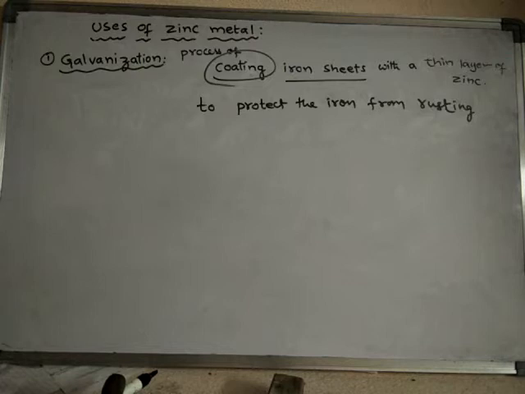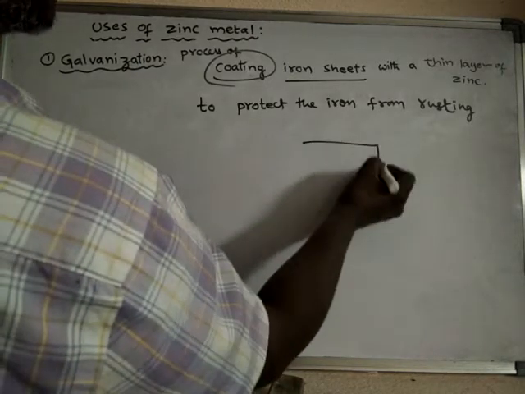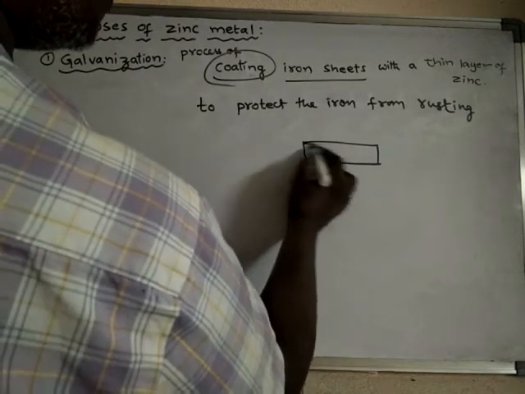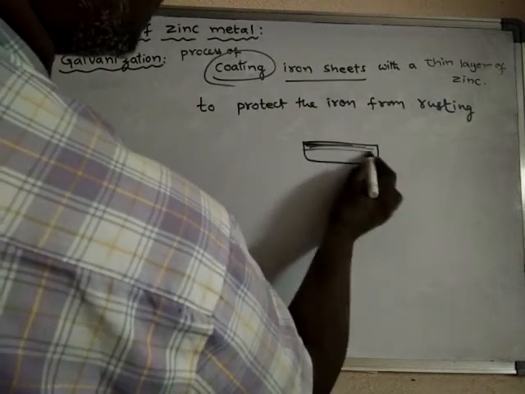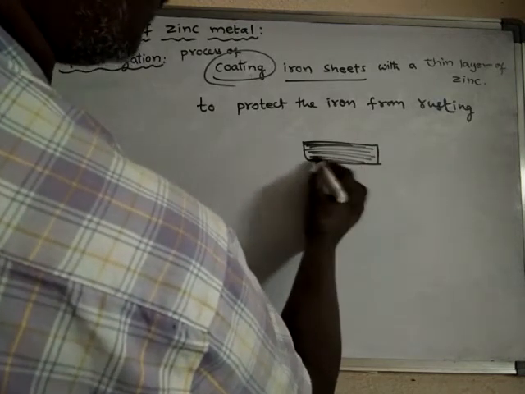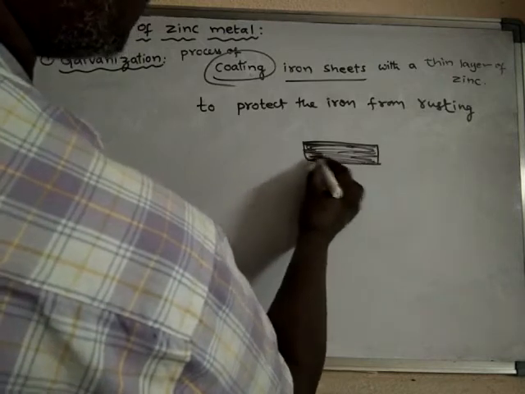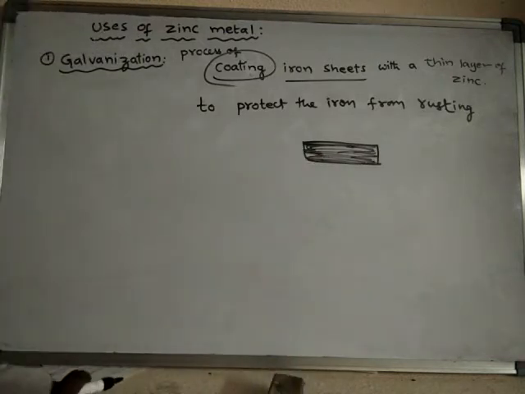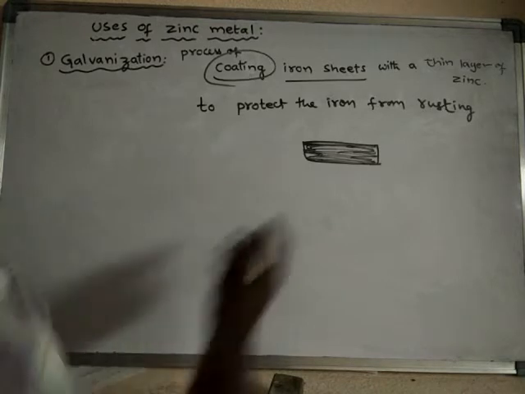But when the same iron sheet is coated with zinc metal, what happens? The zinc metal protects the iron. Okay, it protects the iron.